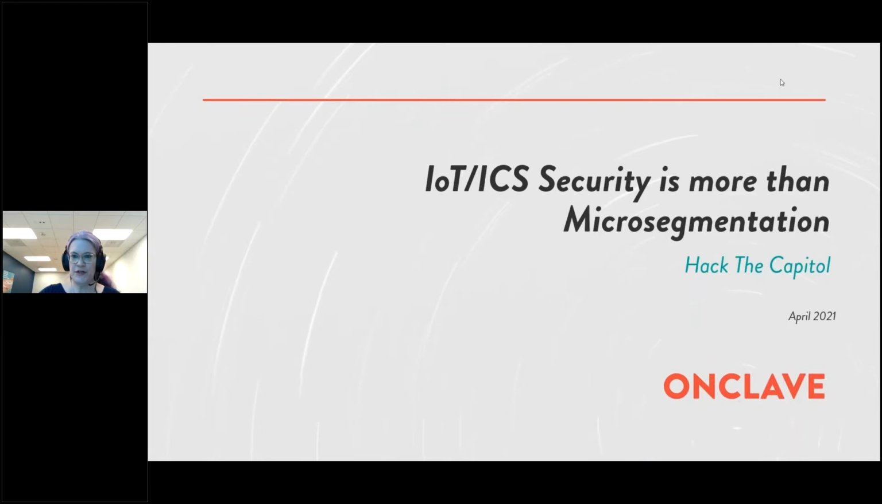So today's presentation is on microsegmentation, specifically that IoT ICS security is more than microsegmentation.